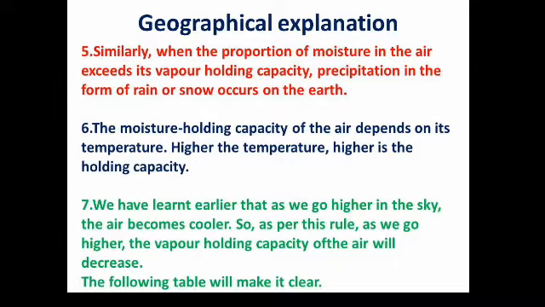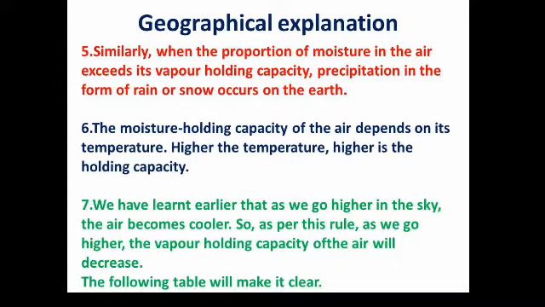And we have learnt earlier that as we go higher in the sky, the air becomes cooler. So as per this rule, as we go higher, the vapor holding capacity of the air will decrease, and here one table is already given. Through the table we'll try to understand. But see students, at high temperature, the moisture or water vapor holding capacity of the air will be higher. At cool or low temperature, the water holding capacity of the air will be less.